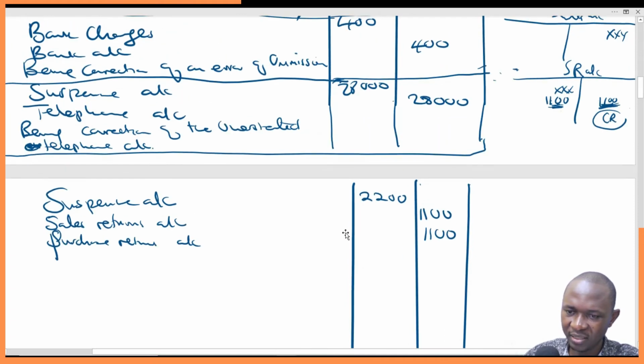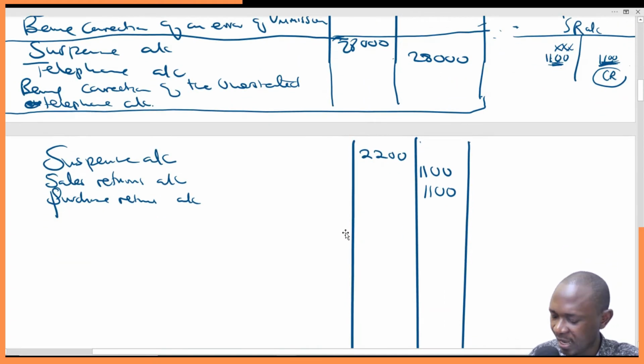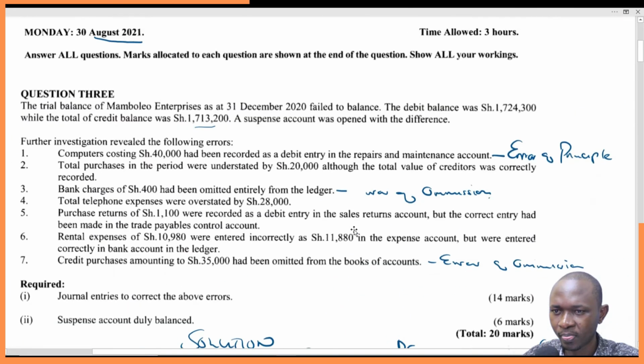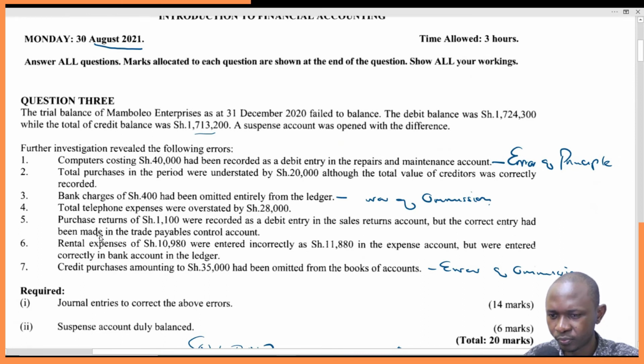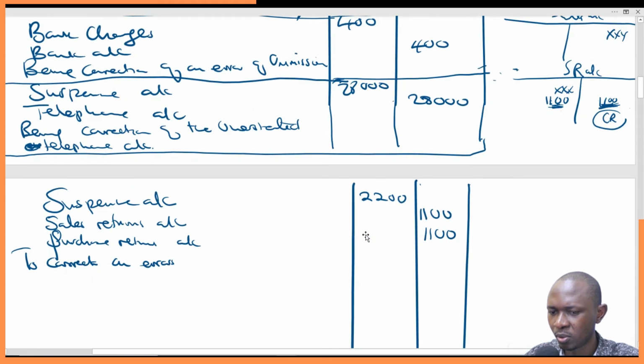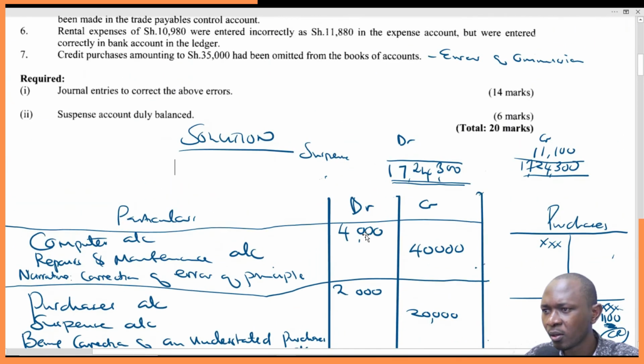So the narrative will be to correct an error. Purchase return were recorded as a debit entry in the sales returns.